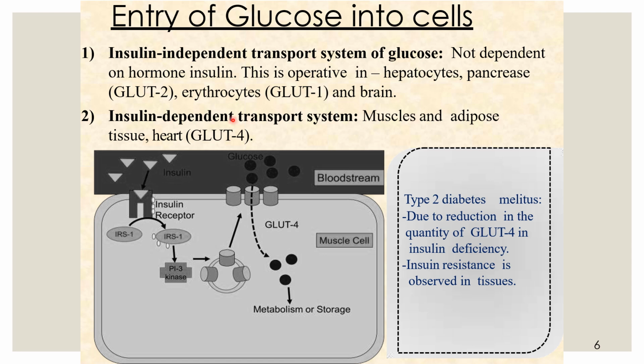Then the insulin dependent transport mechanism is through the GLUT4 channel, and muscle, adipose tissue, and heart take up glucose via GLUT4 channels. So have a look at the mechanisms.